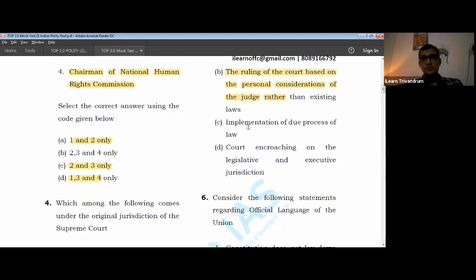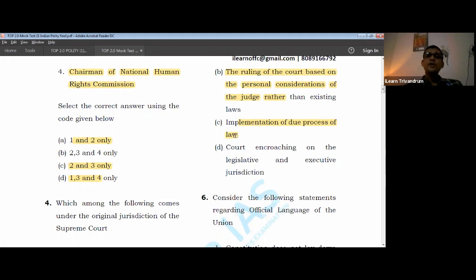Implementation of due process, this I have already mentioned, the wide expansion of Article 21, how procedure established by law had been converted into due process of law, and how that has reshaped the reading of Article 21. How Article 21 life got redefined, liberty got redefined. Recent cases of right to privacy or the right to access to internet, all these are actual developments of Article 21. So that is also a way how the judiciary became active.